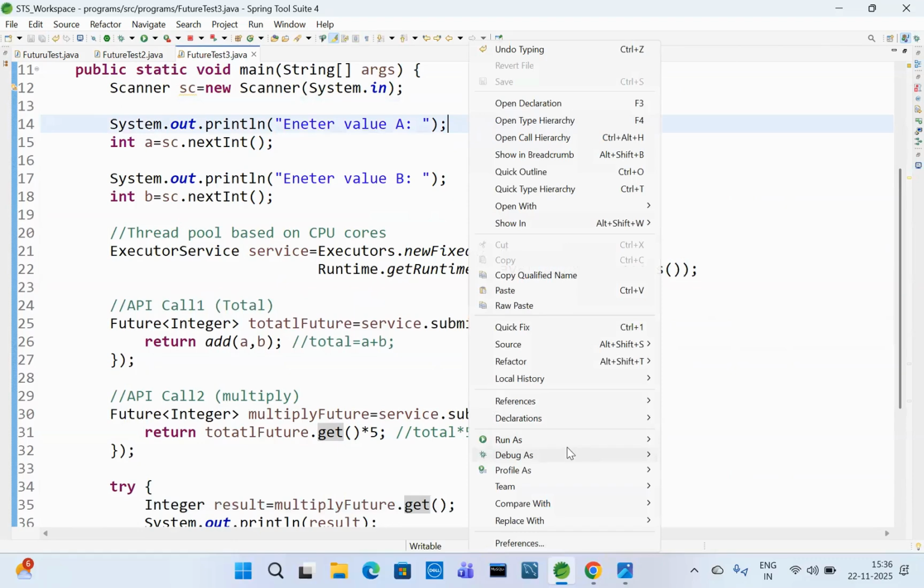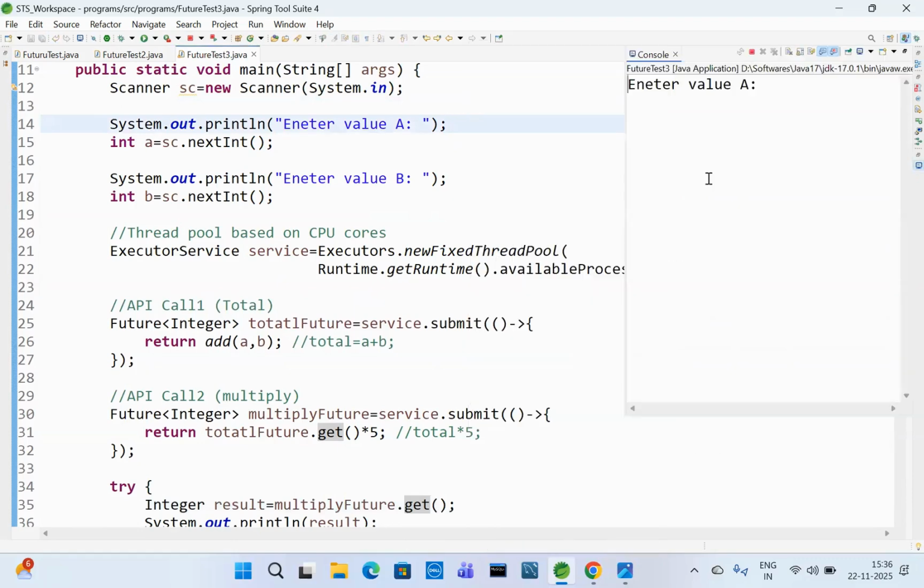Otherwise, let's do another. Suppose 4, 4. 4 plus 4 is 8, 8 into 5 equals 40, right? We are receiving 40.